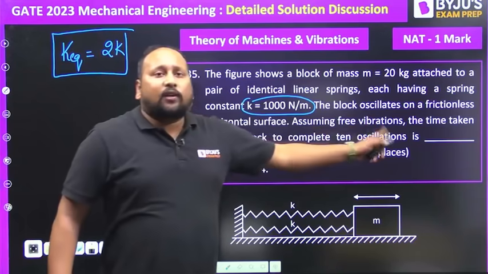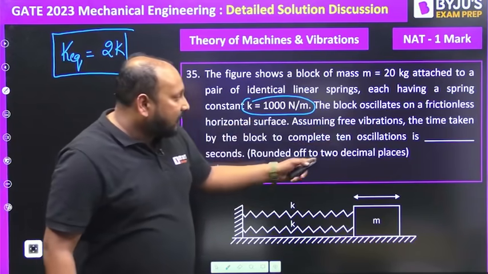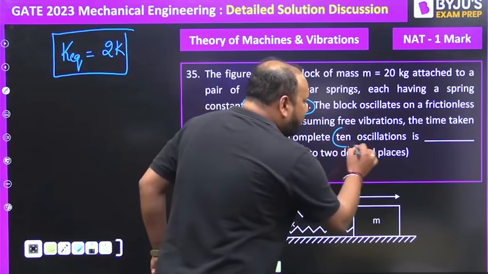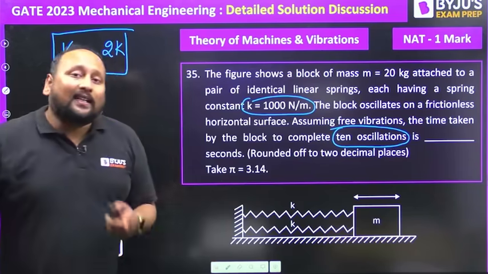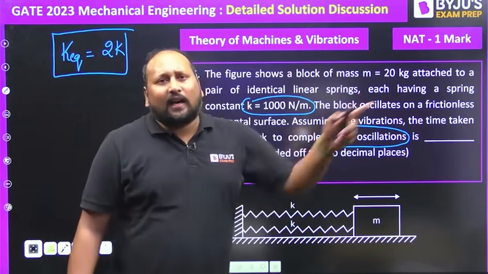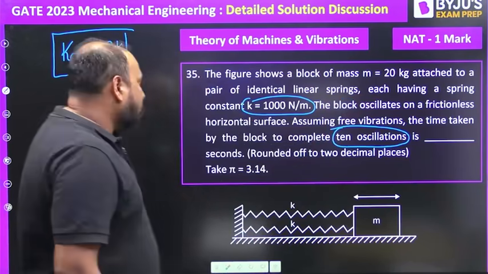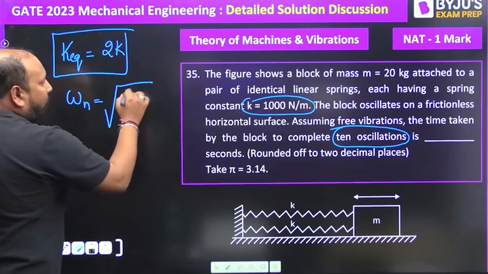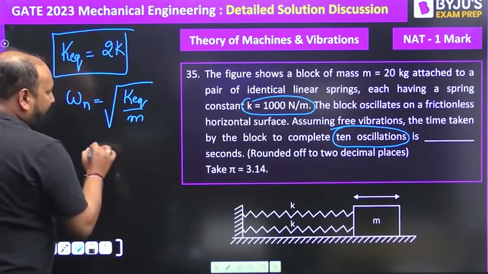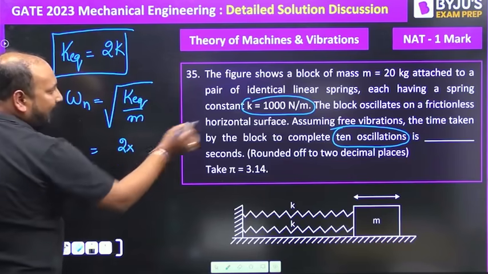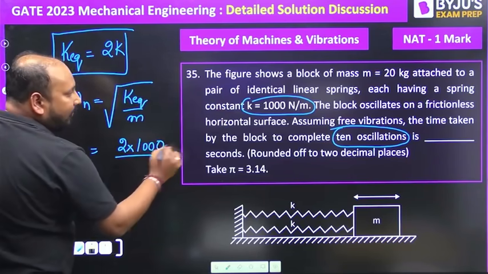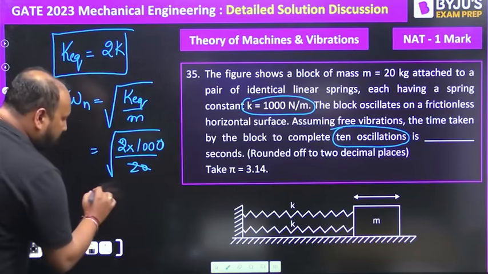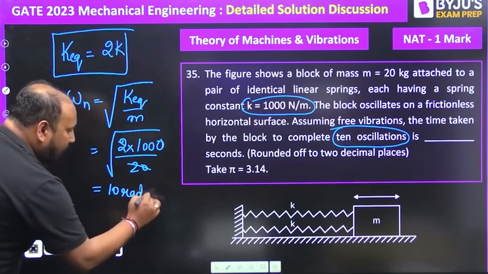The block oscillates on a frictionless horizontal surface. Assuming free vibration, what's the time taken by the block to complete 10 oscillations? If I'm able to calculate the time duration for one oscillation, directly multiplying by 10 will give us the time for 10 oscillations, right? So from here, I can directly calculate the natural frequency of vibration, which is equal to the square root of K equivalent by M. K equivalent is 2 into K, which is 1000, and the mass is given as 20. Solving this, you will get 10 radian per second.